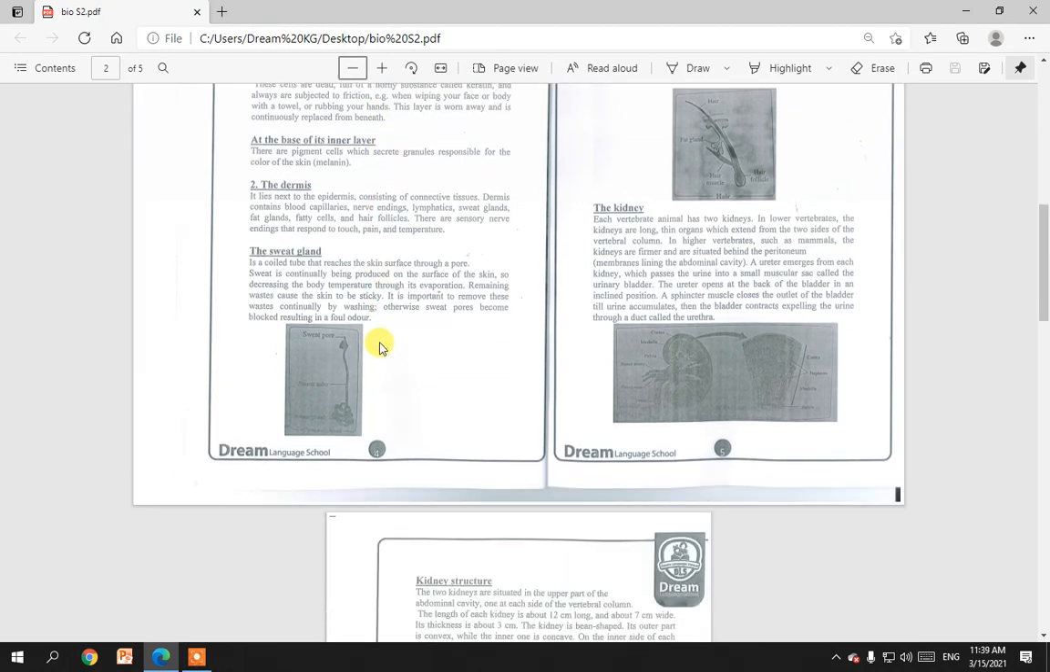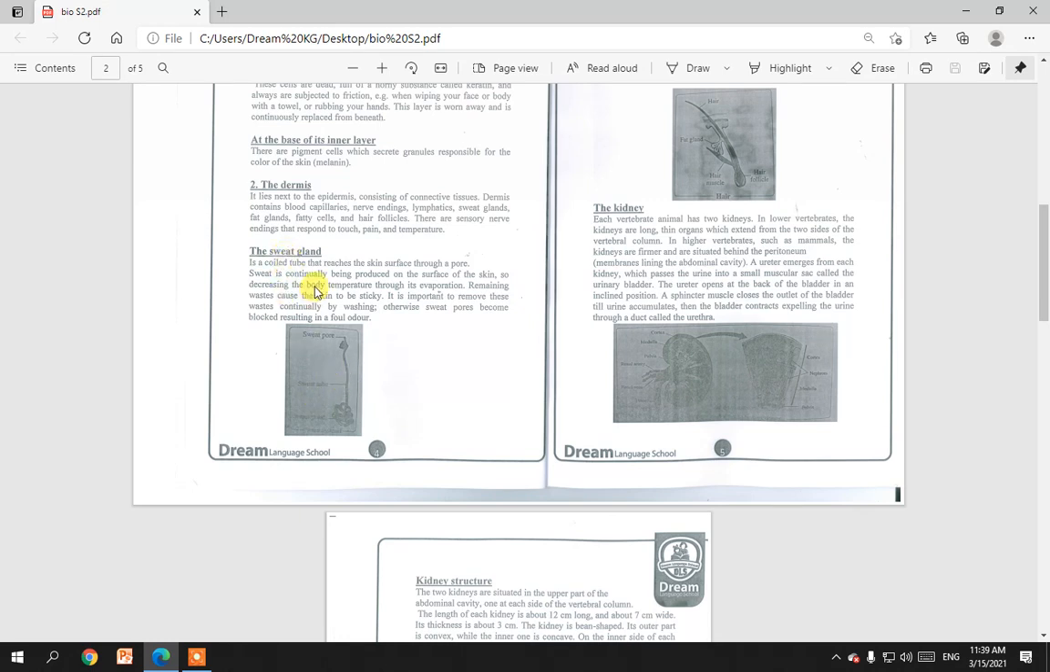The second layer is called the dermis. The dermis lies next to the epidermis and consists of connective tissue. It contains blood capillaries, nerve endings, lymphatics, sweat glands, fat glands, fatty cells, and hair follicles. There are sensory nerve endings which respond to touch, pain, and temperature. We also have the sweat glands. The sweat gland is coiled, as you see here in this photo. It is a coiled tube which reaches the skin surface through a pore.